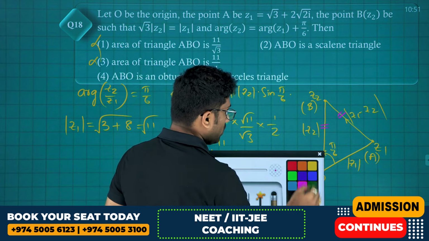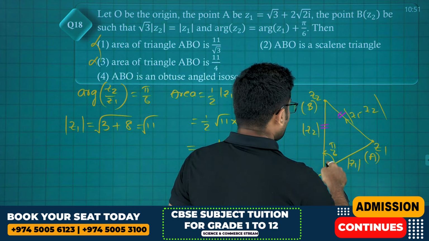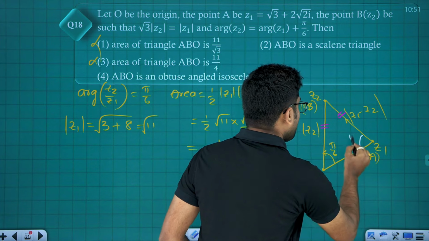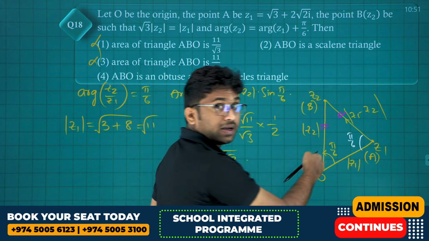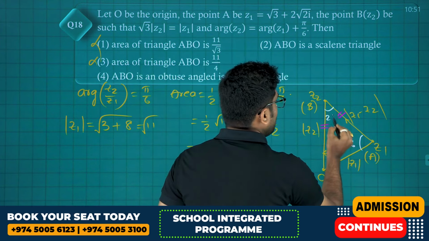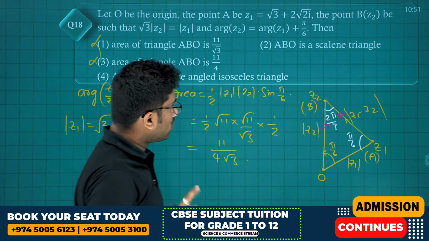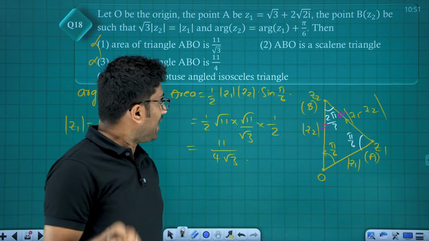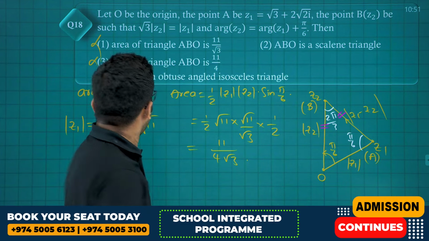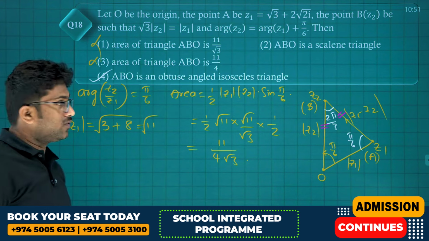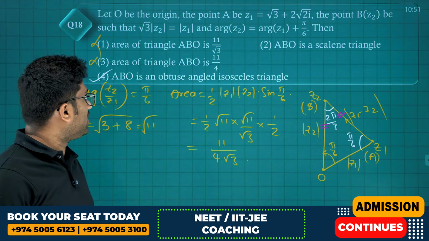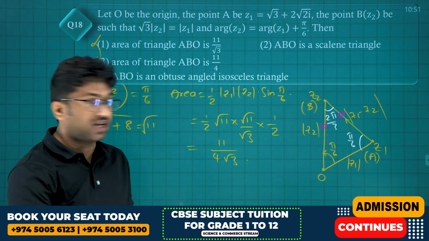If these two are equal, opposite angles will also be equal. So this angle will also be pi by 6 now. If these two are pi by 6, pi by 6, now this will be 2 pi by 3. 30 plus 30, 60, this will be 120. So clearly this is an isosceles triangle as well as an obtuse angle triangle. So which is option 4. Option 4 is, triangle ABO is an obtuse angled isosceles triangle.